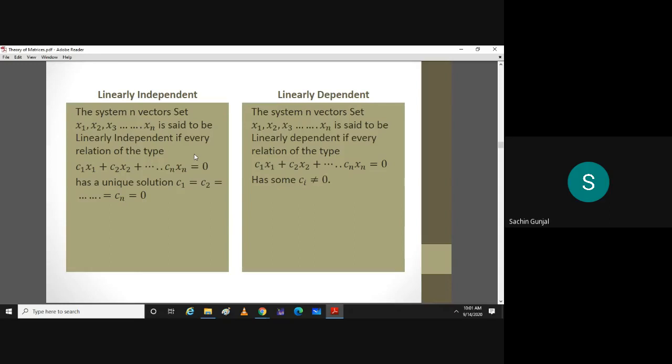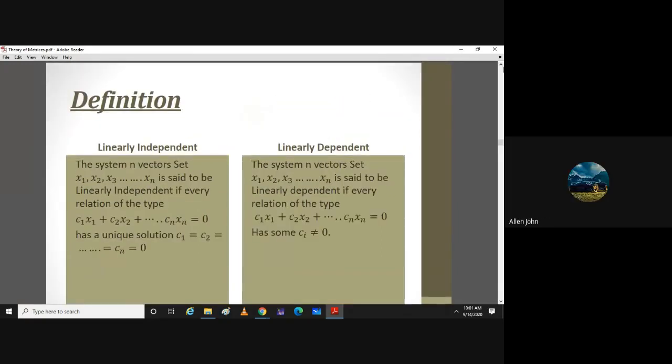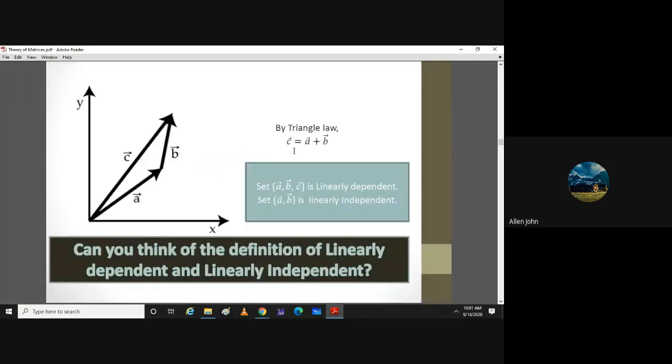Somebody was asking. Sir, in the previous question, C was different from how it was expressed in this example, no? The example that you were showing. I didn't get your point.